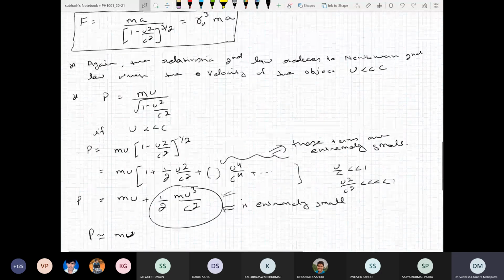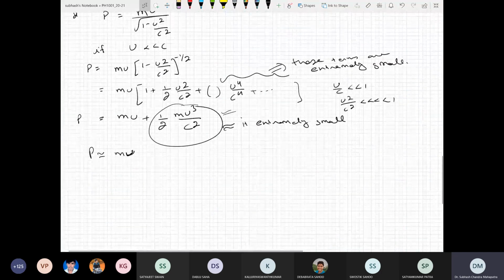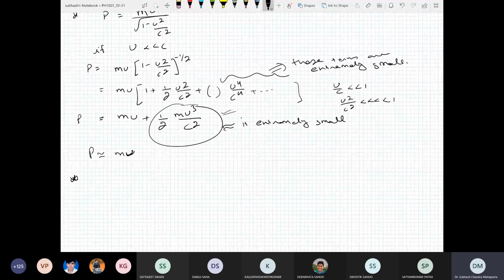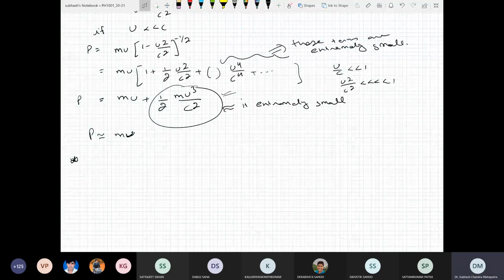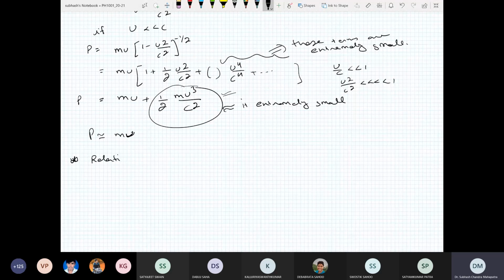So if this is clear, let us discuss another important topic. We have found the expression of momentum. Let us discuss what is called the relativistic mass energy relation.